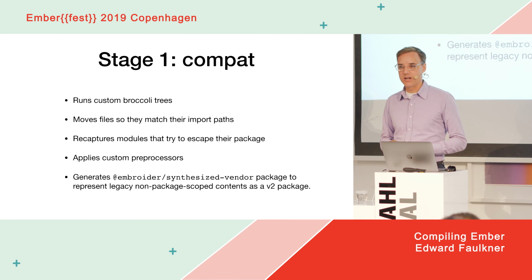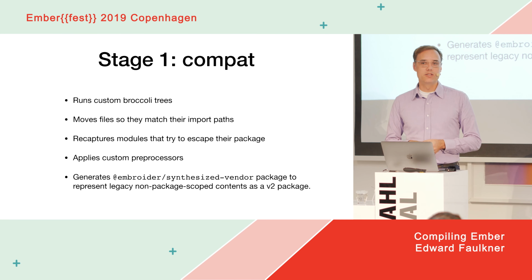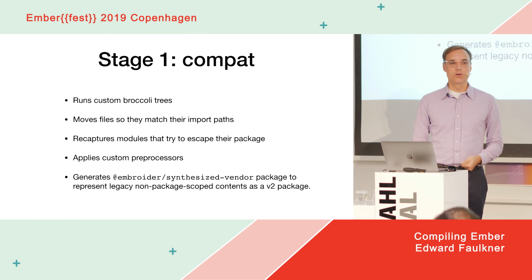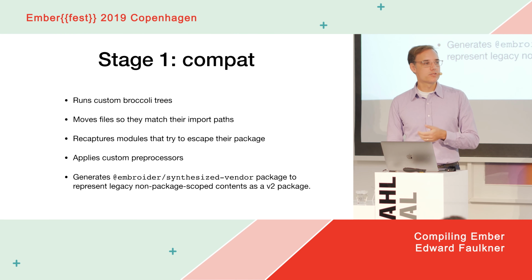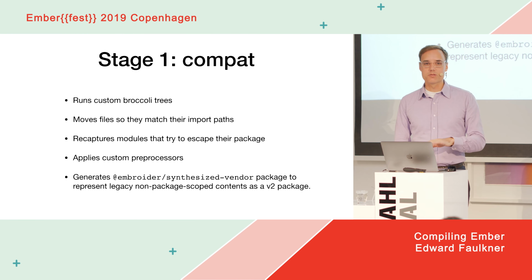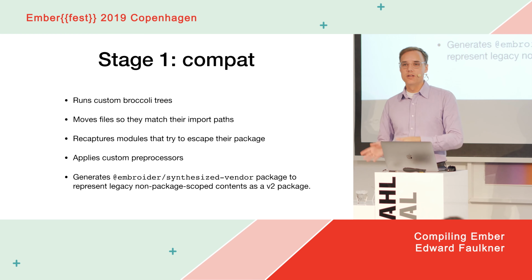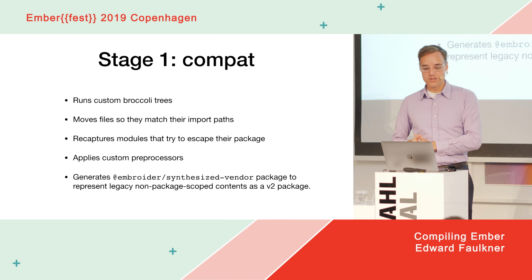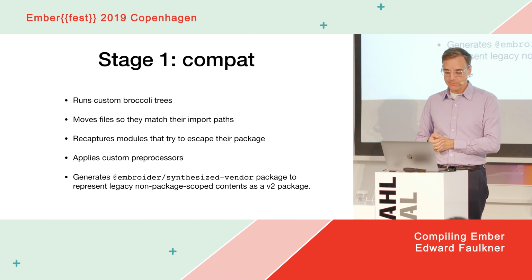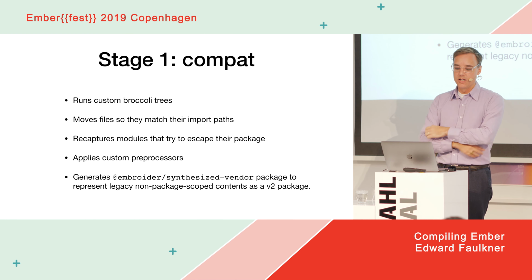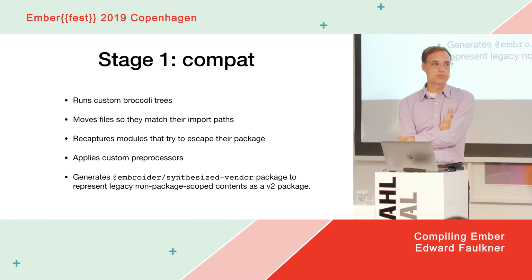We apply any custom preprocessing at this stage. So if an add-on is shipping with custom Babel plugins that only run in a particular version of Babel, or custom HBS transforms, those custom transforms run here, because in the new world, everything's supposed to be in one standard language by the time it gets to stage 2. So we're going to compile away all of that. And lastly, we generate things like a synthesized vendor package, which is basically a compatibility dumping ground for files that today in Ember apps are allowed to collide between packages.